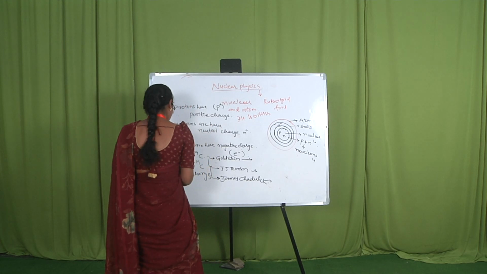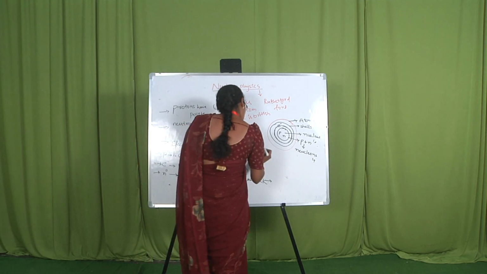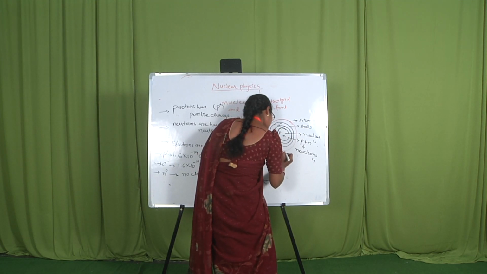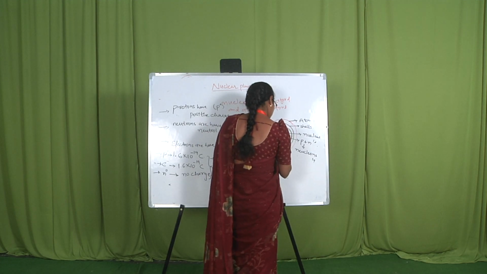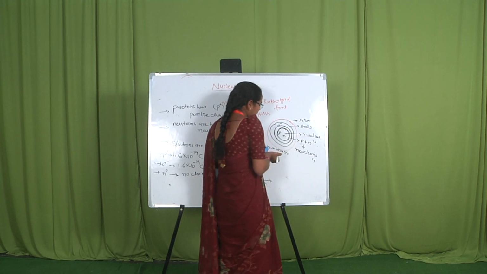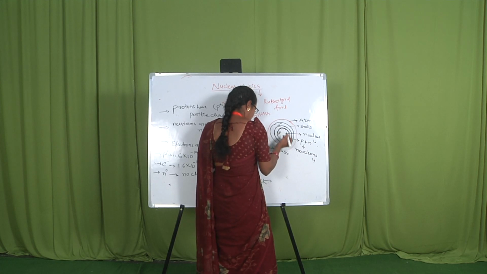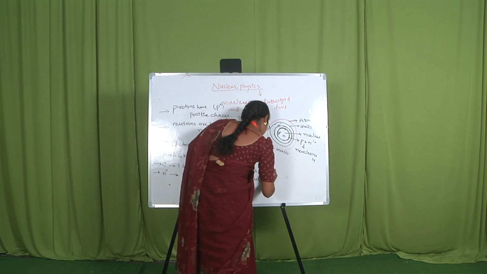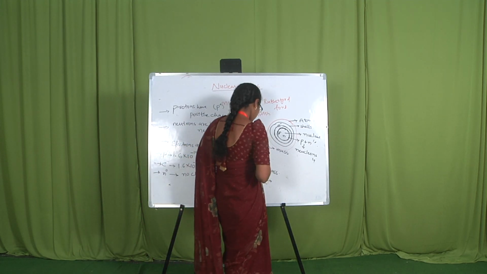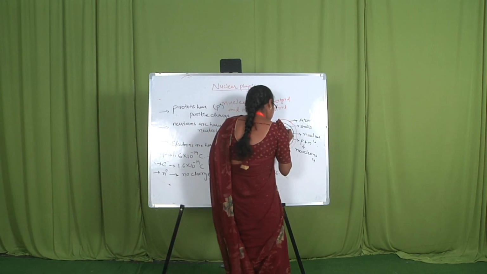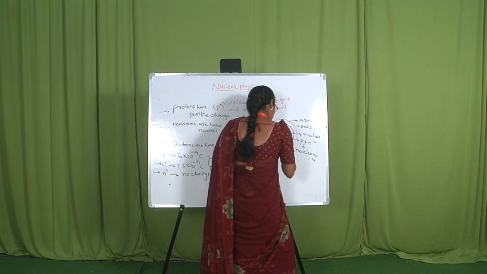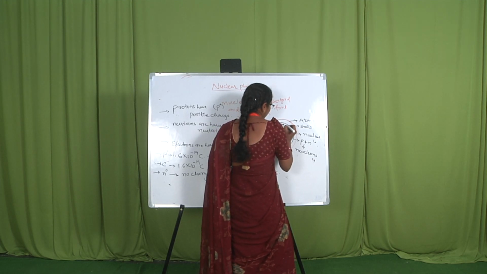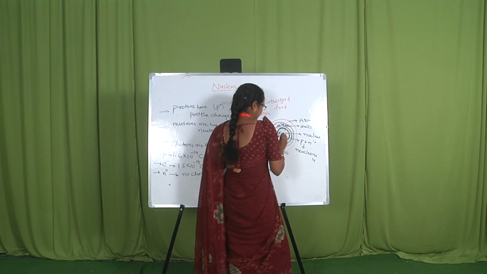Protons and neutrons have mass, because they are present in the nucleus. Electrons have no mass here. Outside the nucleus, there is no mass because it is empty space.